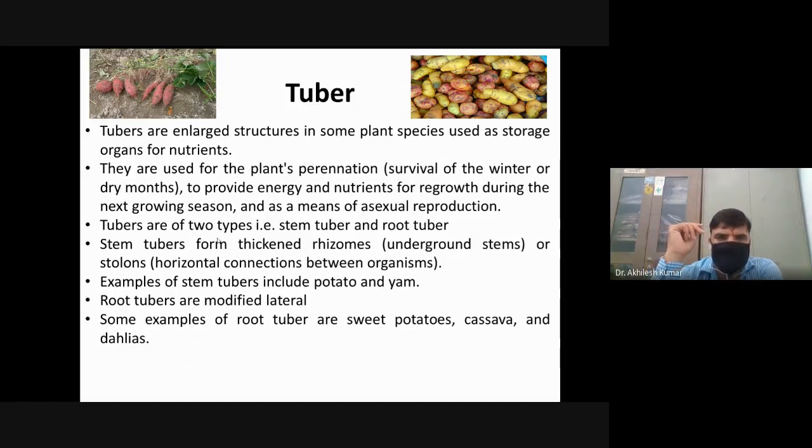Okay, that's all about woody perennials and bulbous plants. That's all for today.